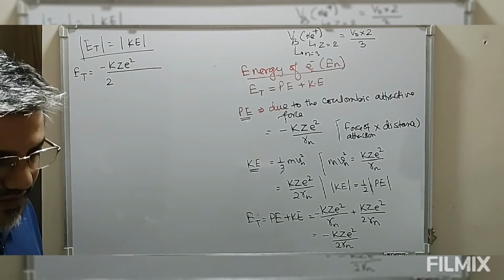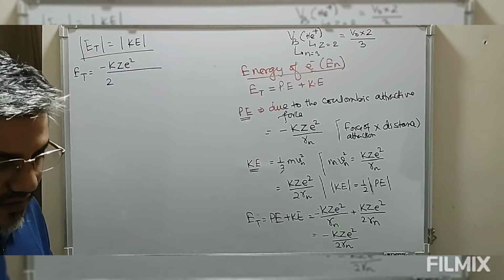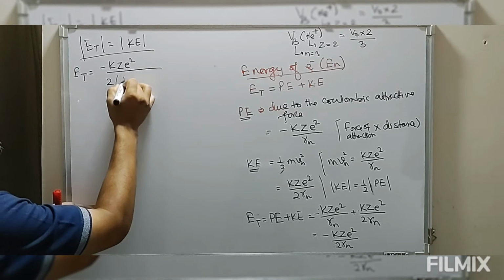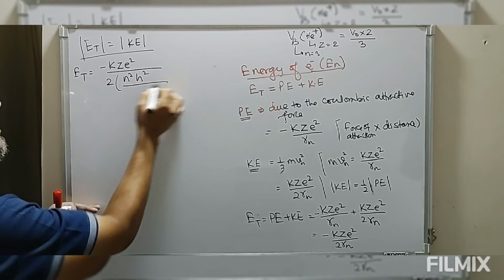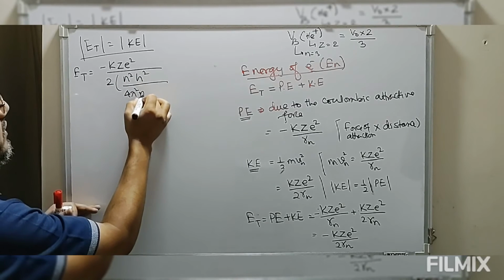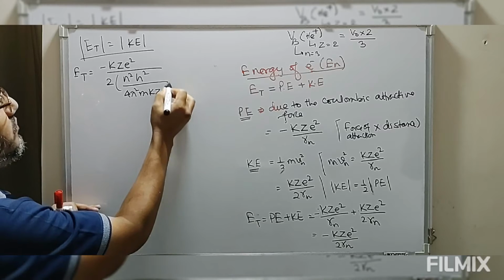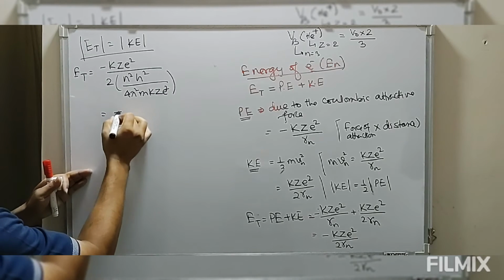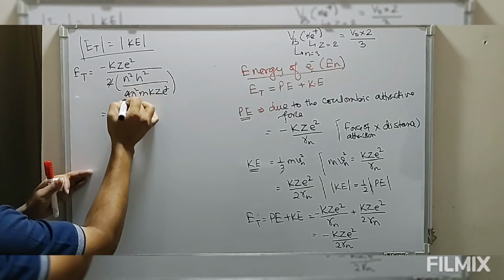So we use the radius of the electron, which is n²h² by 4π²mkZe². This is the value of the radius. So this comes out to be minus, and the 4 and 2 will cancel out.